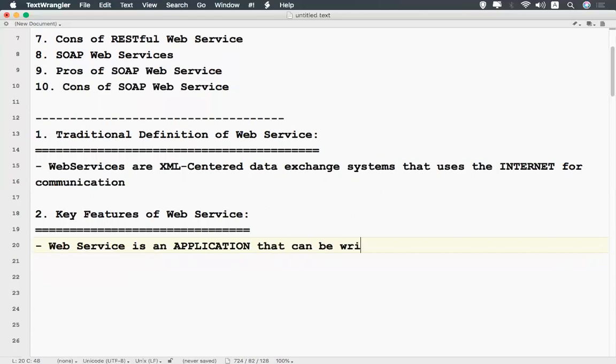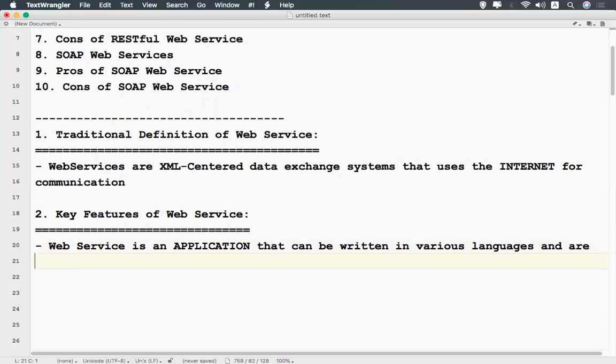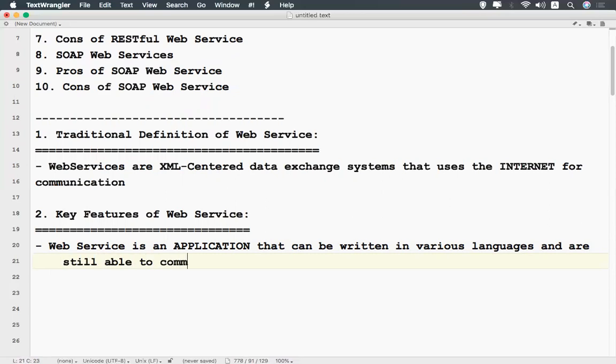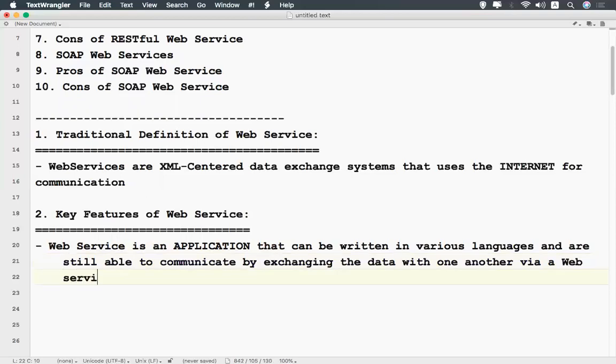That can be written in various languages and is still able to communicate by exchanging data with one another via a web service between clients and servers.